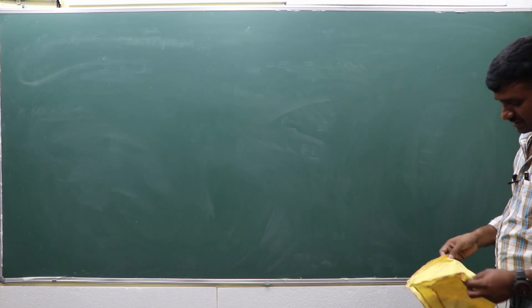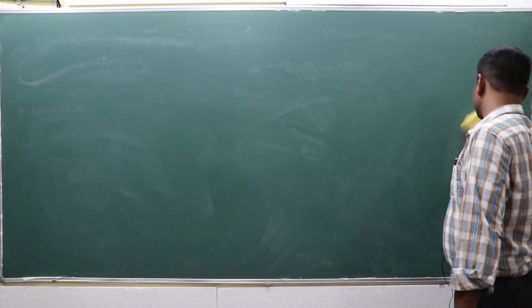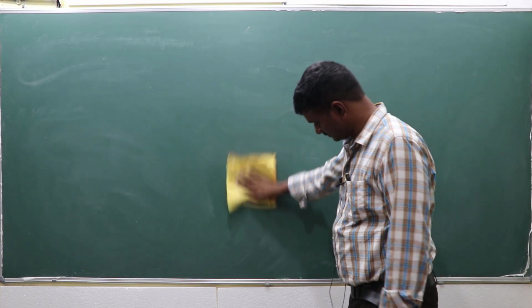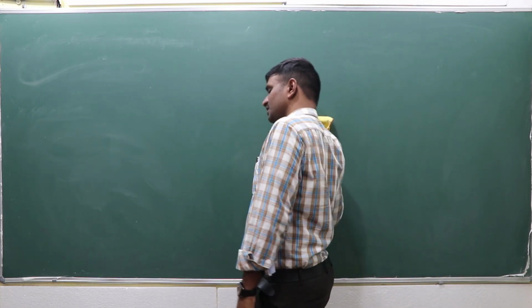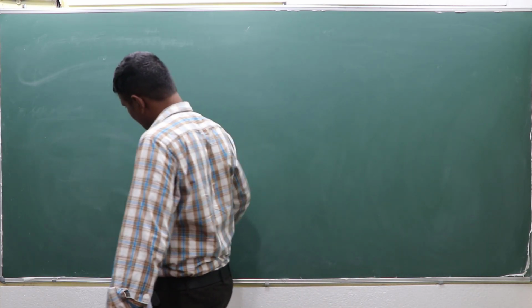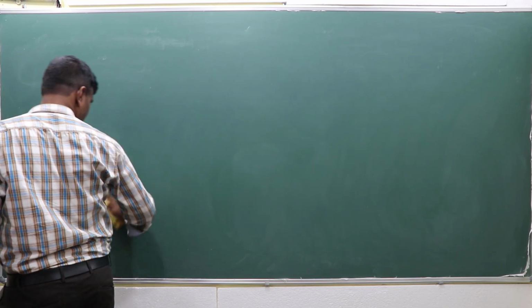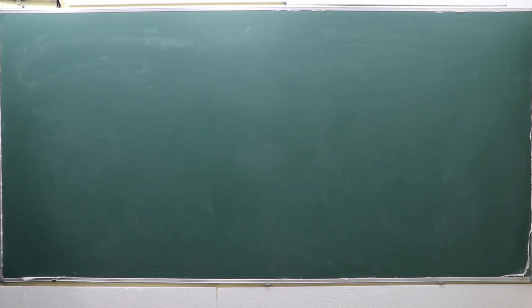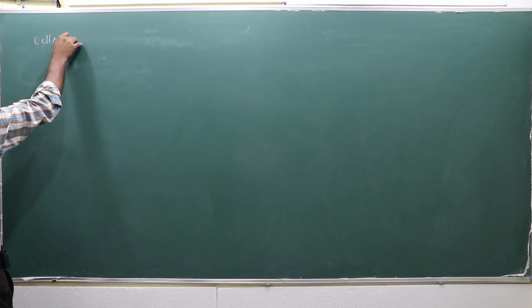So how can you explain the cell notation? I can show how you can write the cell notation, because the cell notation is very important from the electrochemistry point of view. For the whole of electrochemistry, whether it is the Nernst equation or any other equation, it depends only on the cell notation.